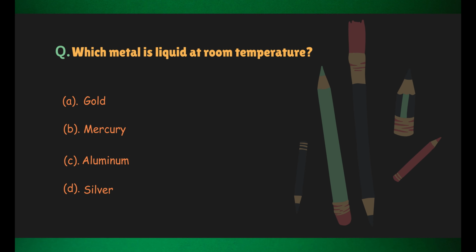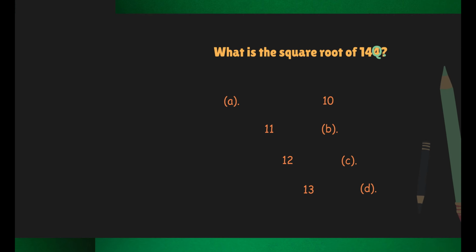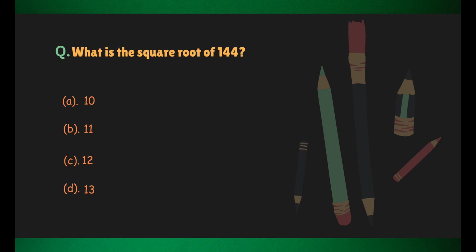Which metal is liquid at room temperature? Correct answer, mercury. What is the square root of 144? Correct answer, 12.